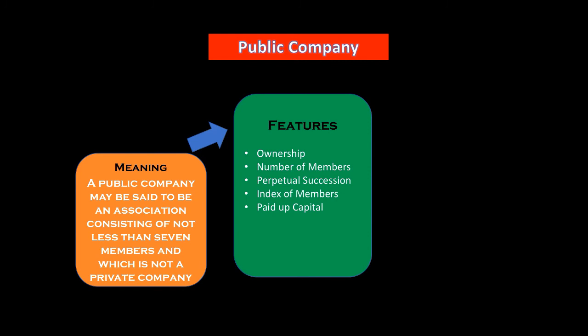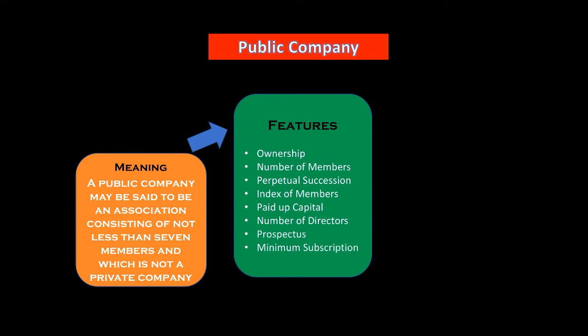The next one is number of directors. A public company is essentially required to have a certain number of directors. The next point is prospectus. We have discussed that the prospectus is the document that contains all the information of the company. The next one is minimum subscription.